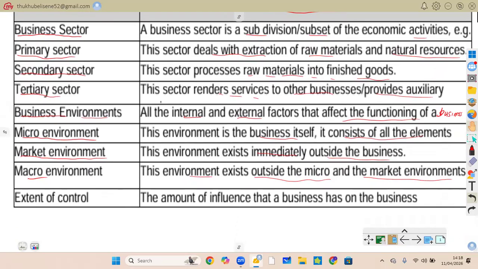Then we have extent of control. This is the amount of influence that a business has over the environment. We can talk of full control over employees, no control over laws. Full control over employees means you're talking about the micro environment, found internally in the business. You can control your employees. You can change the vision and mission statements of your business because you have control over them.